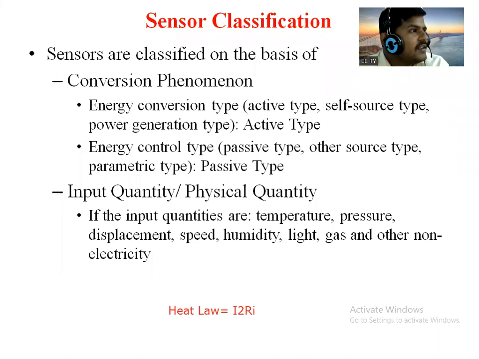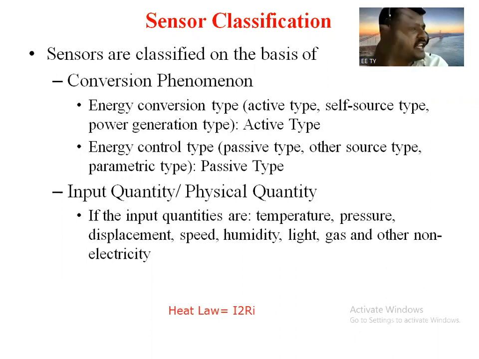Similarly, for measurement of displacement or speed there are sensors. For measurement of moisture content, there are humidity sensors. For measurement of light or lumen, there are light type sensors. If we want to measure gas, then these materials are the input to the sensor. So depending upon that input, there are types of sensor like humidity, light, gas, and other non-electric properties or parameters.